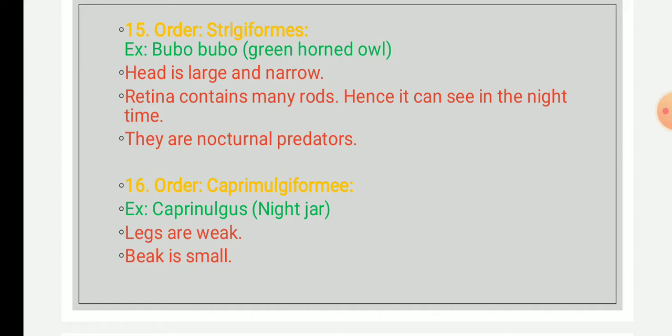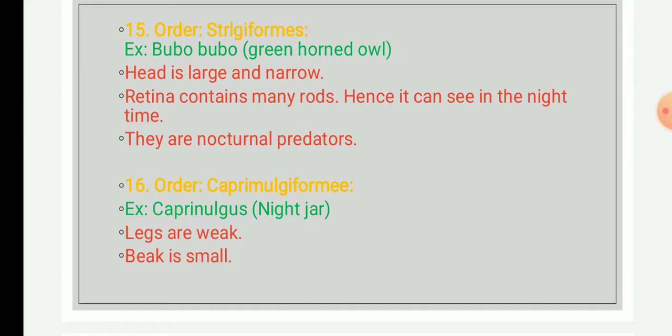Around the nostrils, bristles are present. They inhabit woods or bush and forage near the ground or higher in the air, and they feed on insects caught in flight at night or dusk due to their nocturnal behavior. They lay eggs on the ground in bushes.